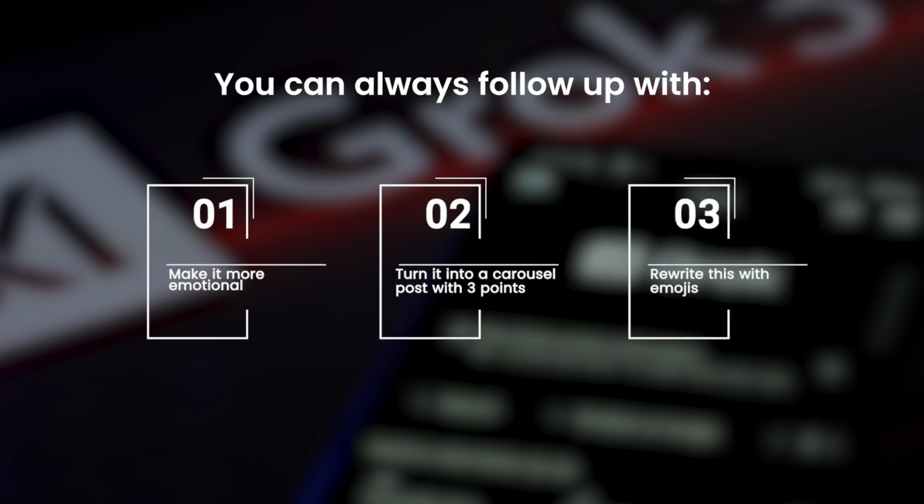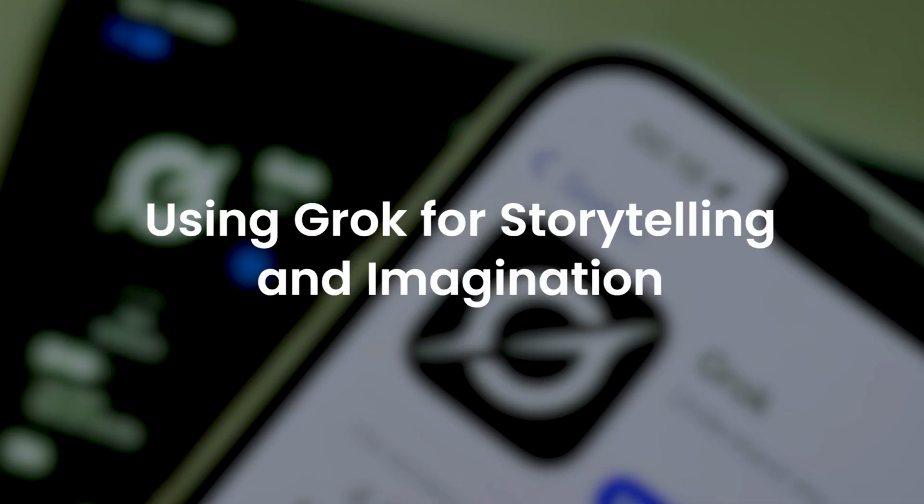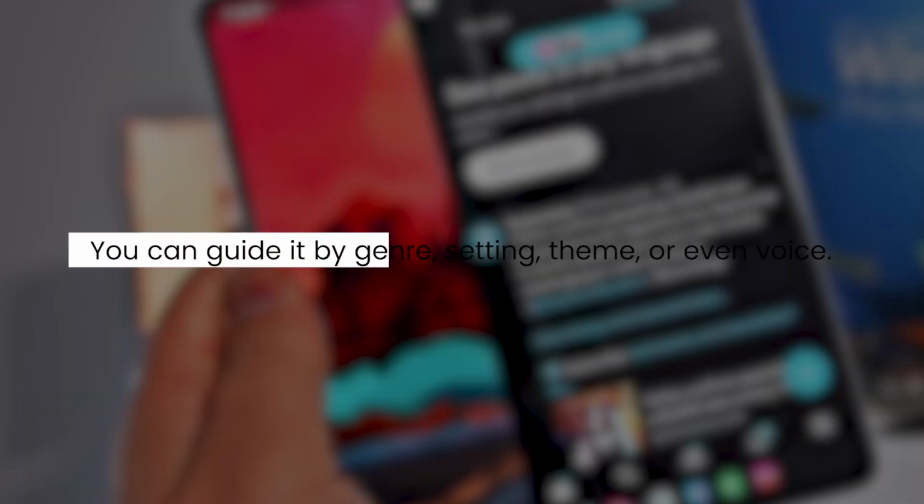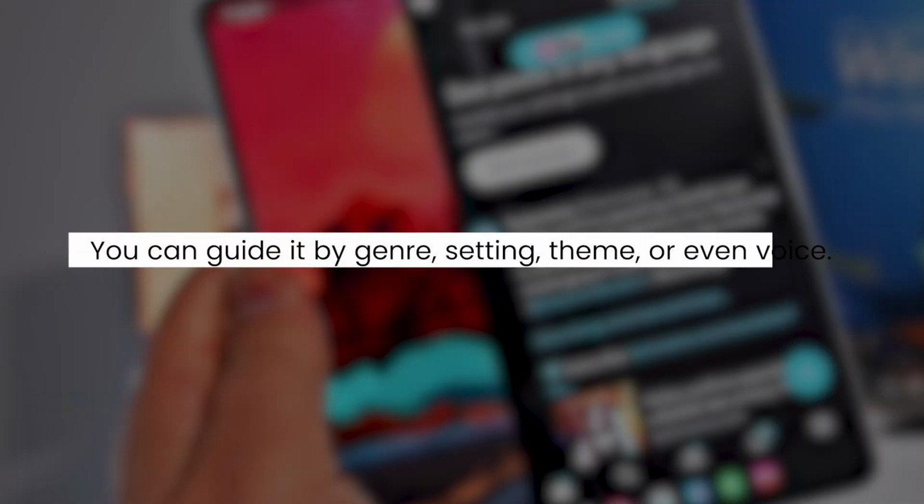Rewrite this with emojis. Using Grok for storytelling and imagination. Grok is also great at building fictional content, from short stories to character ideas to dialogue. You can guide it by genre, setting, theme, or even voice.